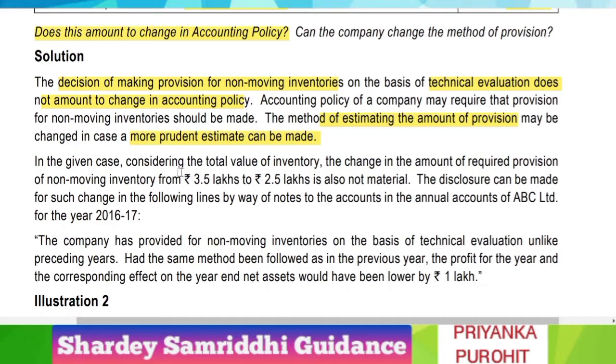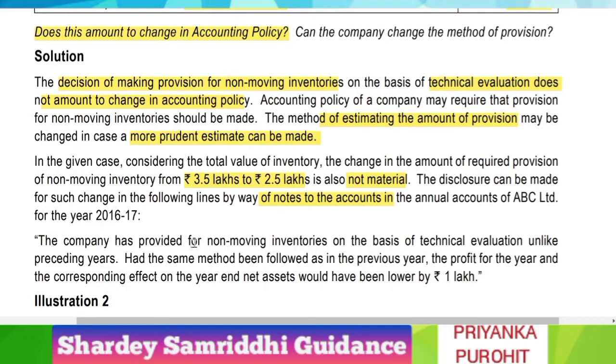So in the given case, considering the total value of inventory, the change in the amount of required provision for non-moving inventory from 3.5 lakhs to 2.5 lakhs is not material. The disclosure can be made for such a change in the following lines by way of notes to the accounts in the financial accounts of ABC Limited for the year ended 16/17.